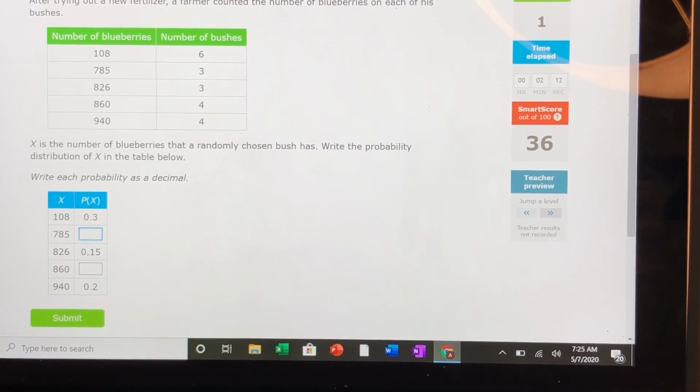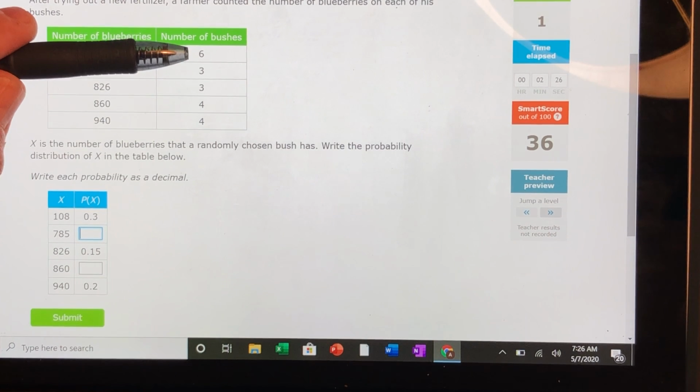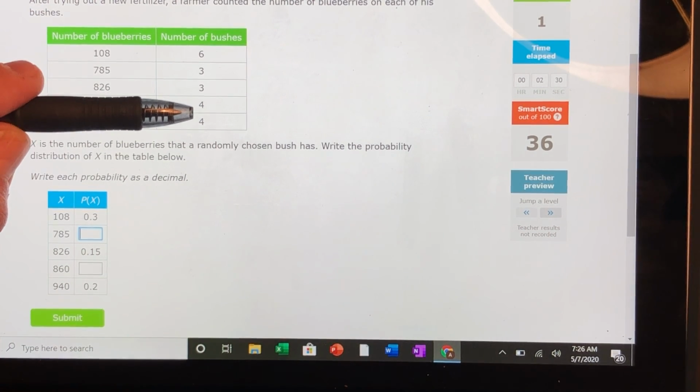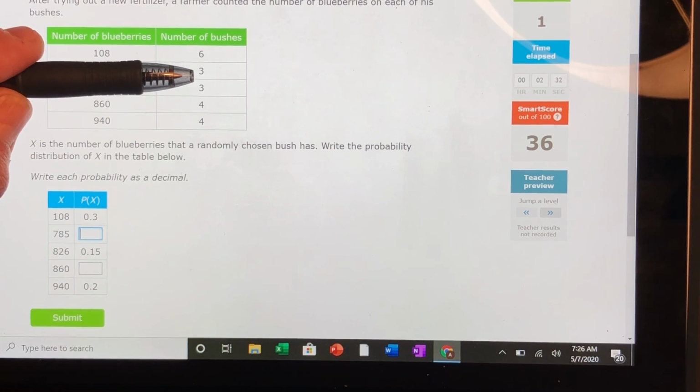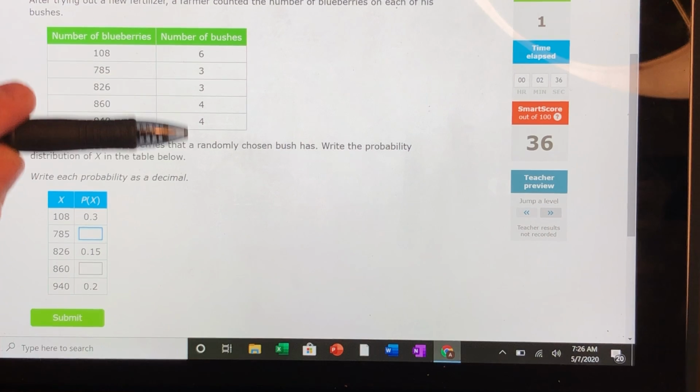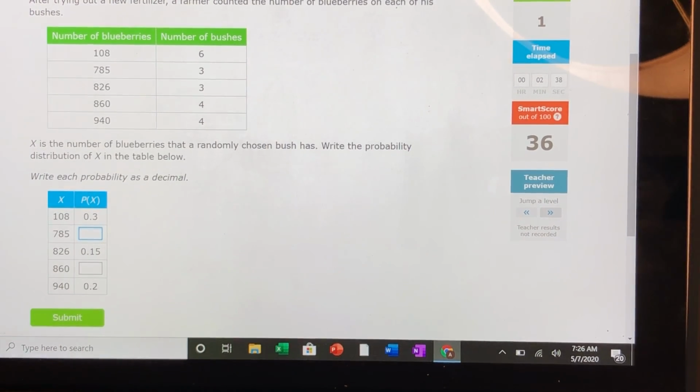All right, so let's see. X is the number of blueberries that a randomly chosen bush has. Write the probability distribution of X in the table below. Well, this one, there's 2 of them, so I can't just subtract from 1, so that's not going to work this time. But how many bushes are there? 6, 3, 3, 4, and 4. Well, 6 and 3 is 9, 12, 16, 20. There's 20 total, right?